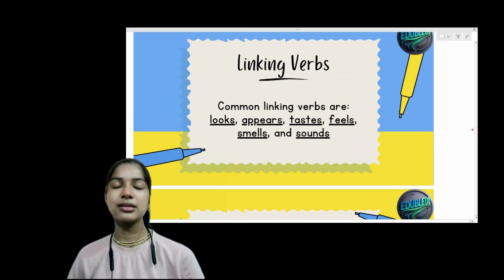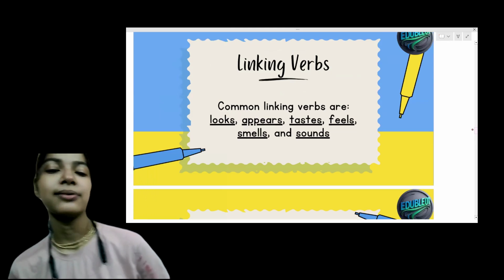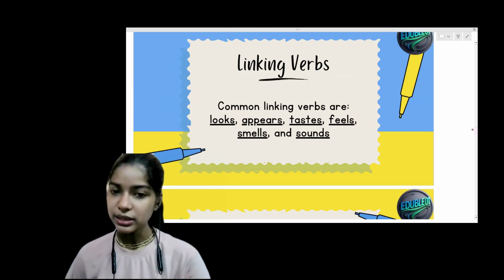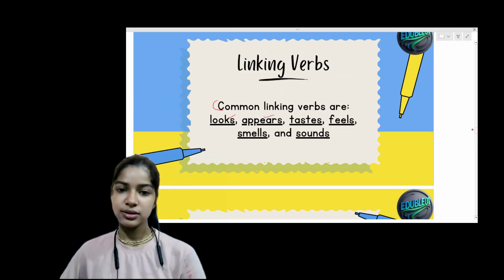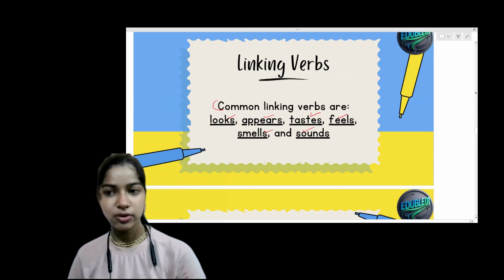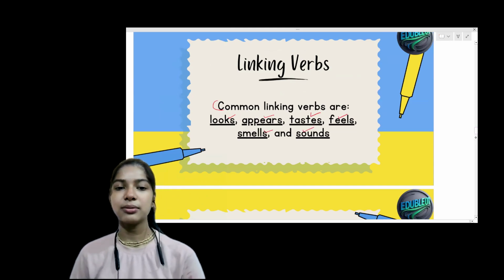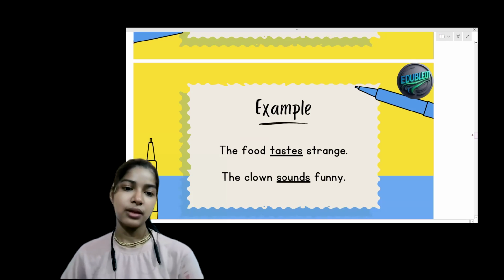Linking verbs. Let's talk about some common linking verbs. What are our common linking verbs? They are looks, appears, taste, feel, smell, sound. So these are our common linking verbs that tell us about any state of being and condition.